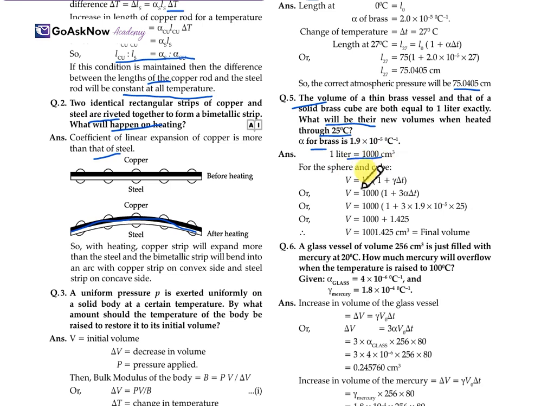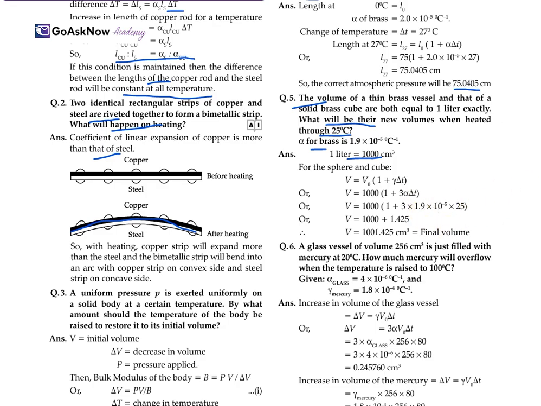For the sphere and the cube, V equals V naught times 1 plus gamma delta T. We substitute the values and expand it, then we get 1000 times 1 plus 3 into 1.9 into 10 to the power minus 5 into 25. When we solve this, we get the final volume V equal to 1,425 centimeter cube. This will be the final volume.